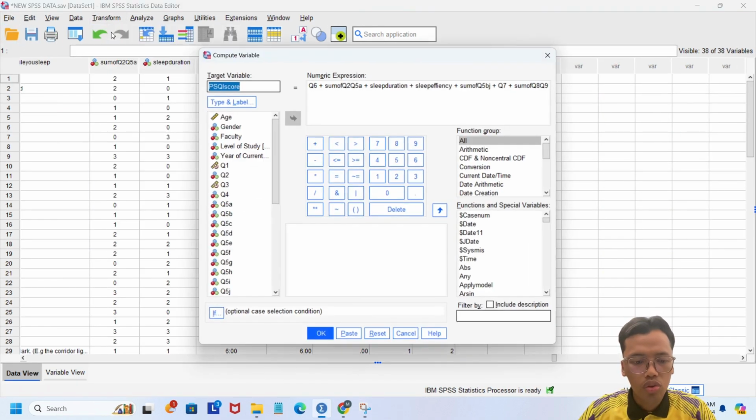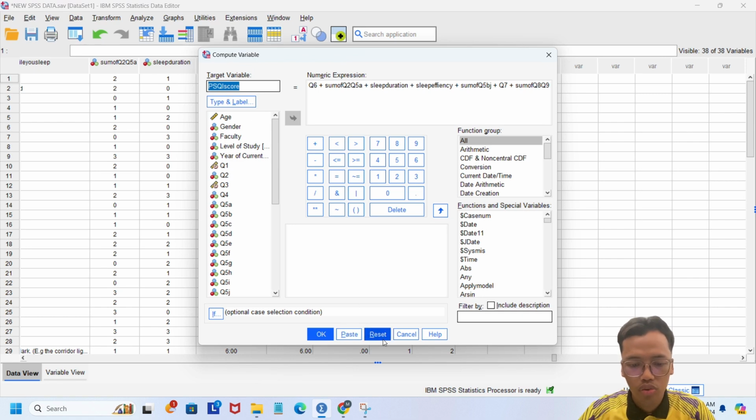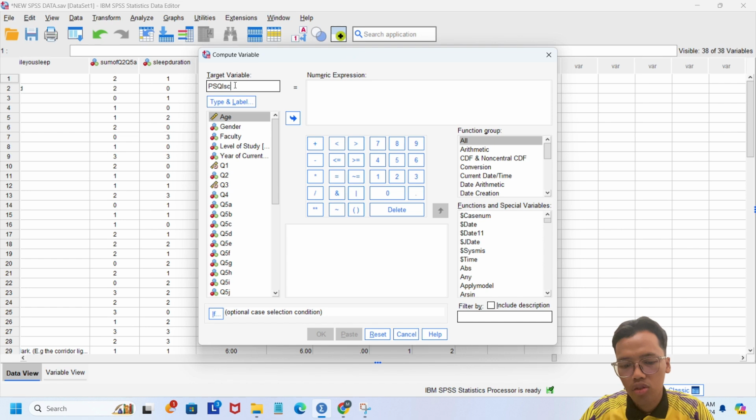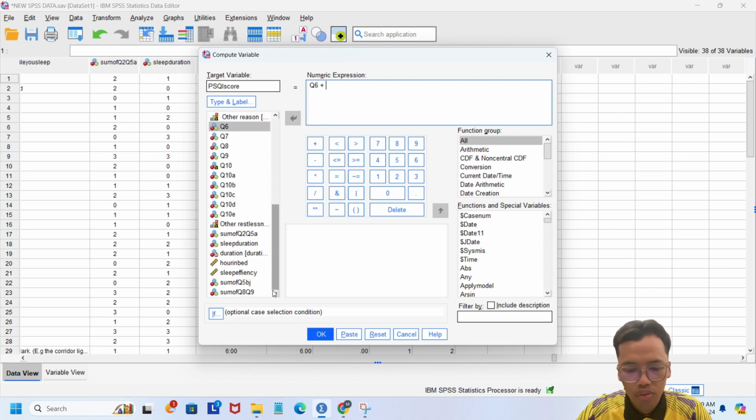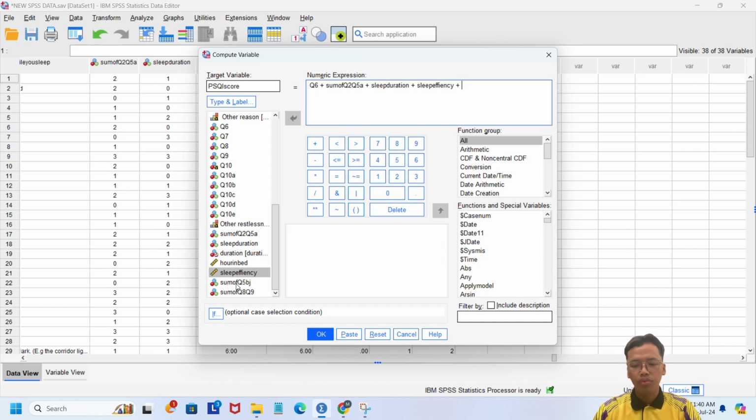So next we continue with the PSQI score calculation. We go to compute variable. For the target variable, we type PSQI score. For the numeric expression, we put Q6 plus sum of Q2, Q5A plus sleep duration plus sleep efficiency plus sum of Q5B to J plus Q7 plus sum of Q8, Q9. Then we click OK. So we can see the value of the PSQI score on the right.